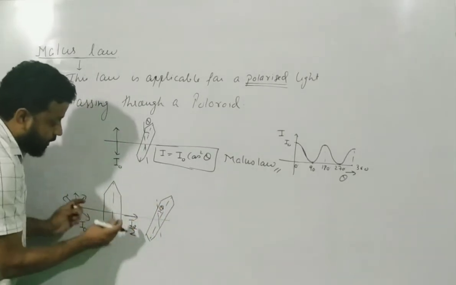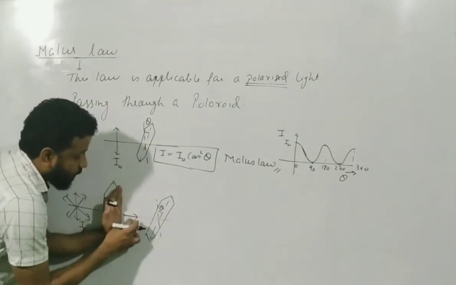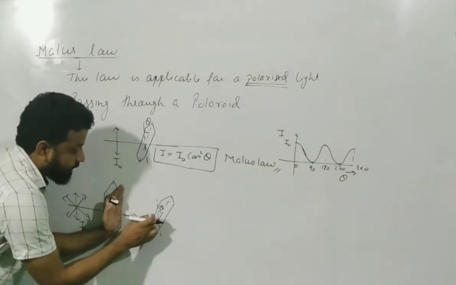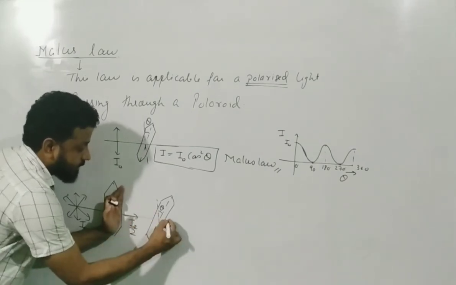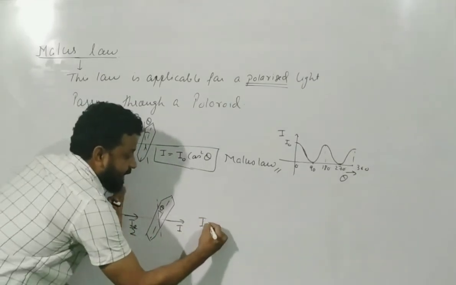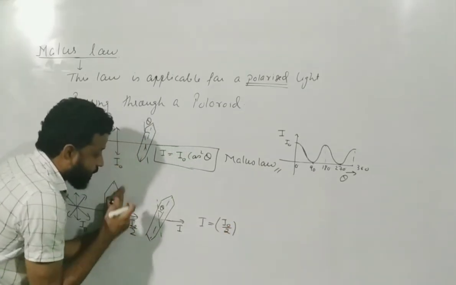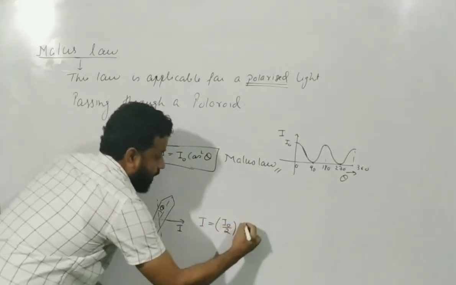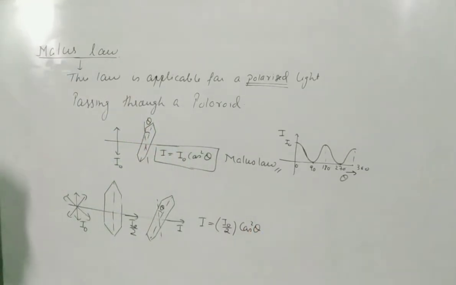Now Malus law is not here, Malus law is here. So now what is the light which is falling on the polarizer? The light has an intensity of I naught by 2 which is falling on the polarizer, and let us say the output is I. So now the Malus law will be same, but with a small modification, that will be your I naught by 2, because the light falling here is I naught by 2, and then we will write cos square theta.